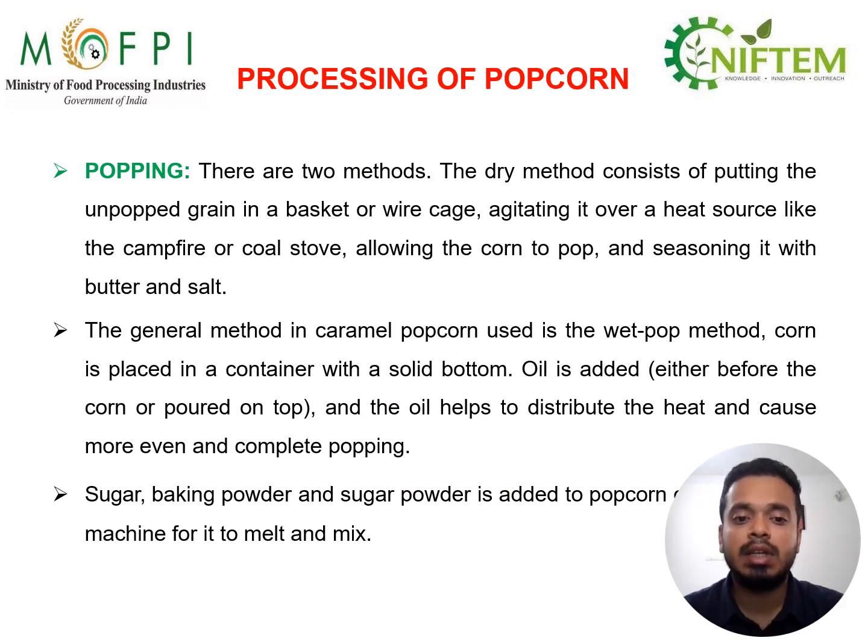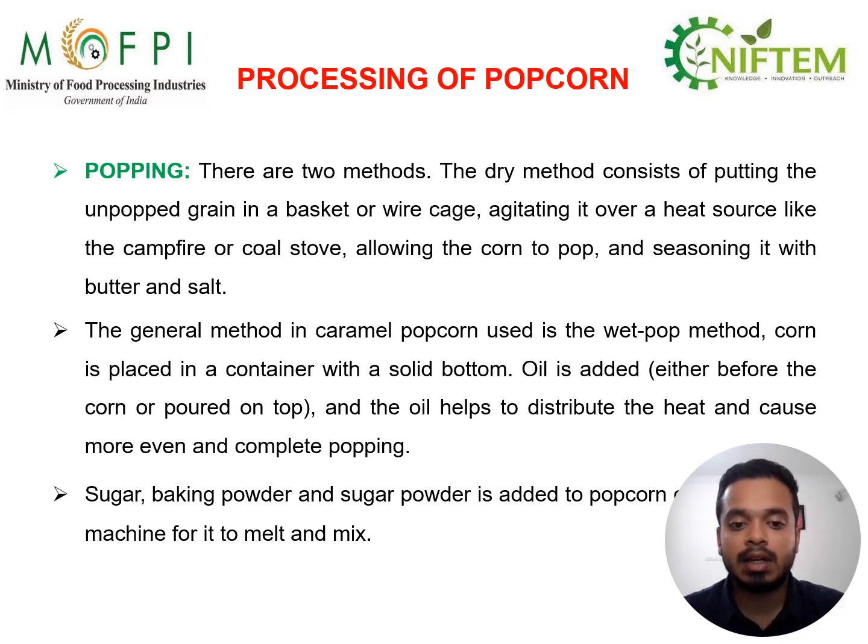Then popping. There are two methods. The dry method consists of putting the unpopped grain in a basket or wire cage, agitating it over a heat source like a campfire or coal stove, allowing the corn to pop, and seasoning it with the required flavors. The general method used for caramel popcorn is the wet pop method.